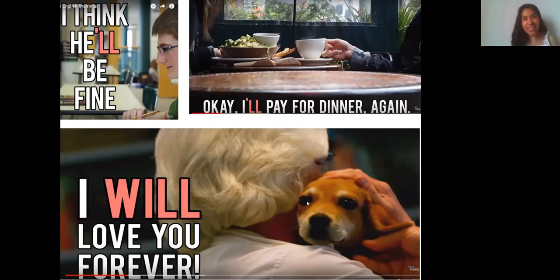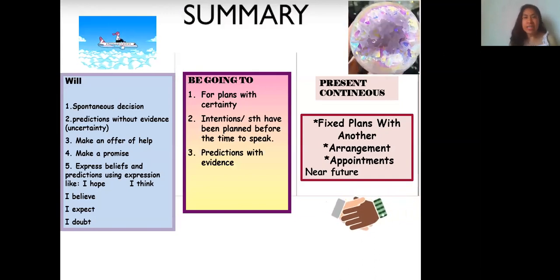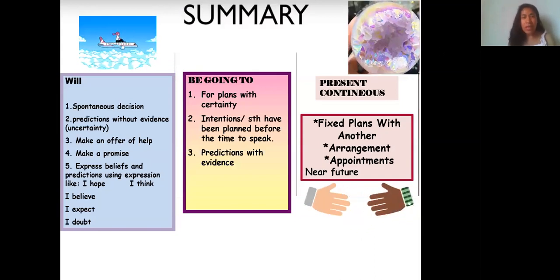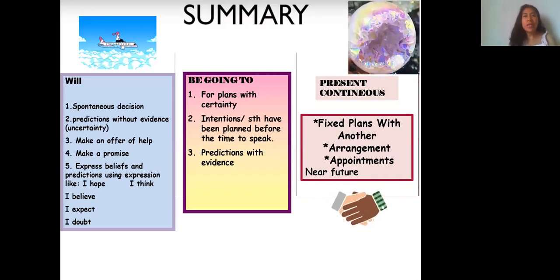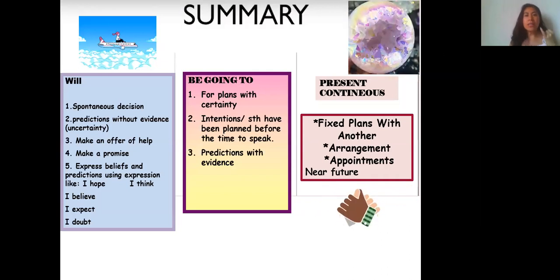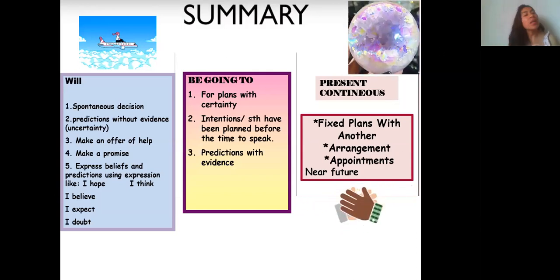Yes, it's a spontaneous decision. As you see, we'll have different uses. It depends on the context. Now, we're going to make a summary. If you notice in the screen, we have the 3 of them and the different uses. So, summarize them. Will: spontaneous decisions, predictions but no evidence, so it's uncertainty.